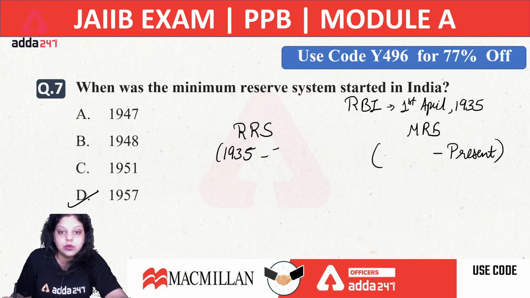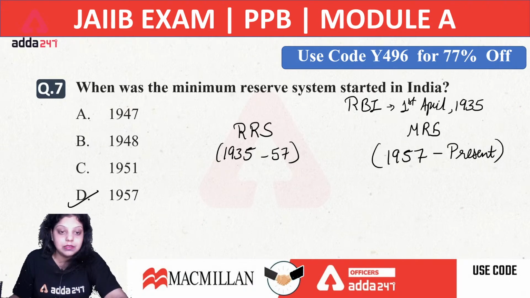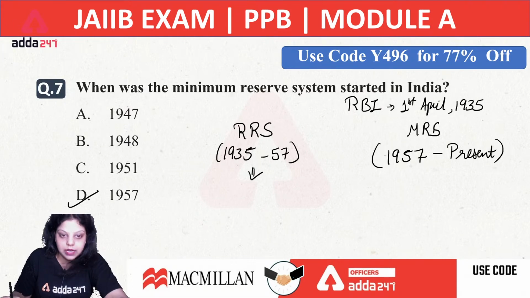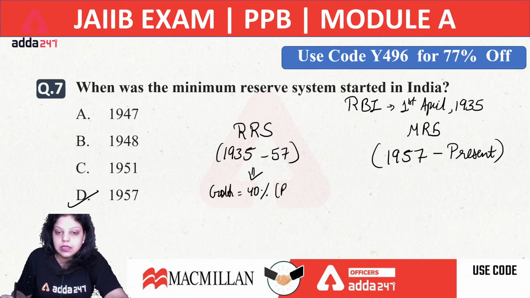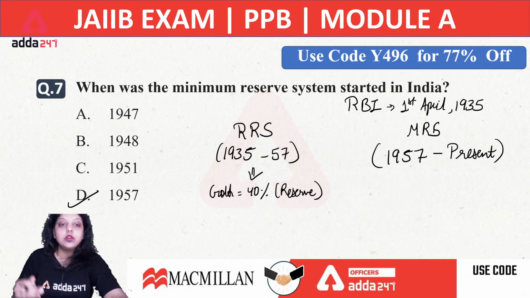From 1935 to 1957 we used the proportional reserve system, and after that from 1957 till present we have used the minimum reserve system. Now what is the difference between these two systems? In the proportional reserve system, RBI said that whatever amount of currency we are printing, gold worth 40% of it should be given as a reserve to Reserve Bank of India by the Government of India. So in the proportional reserve system, the government had to give 40% of the cost of the currency which RBI was going to print for the country in the form of gold reserves.